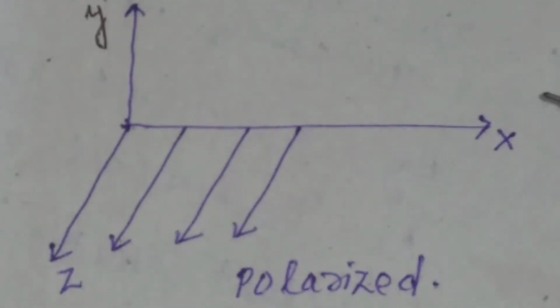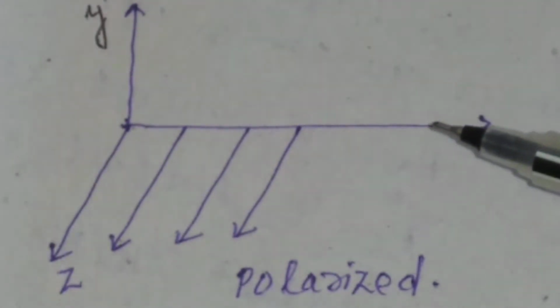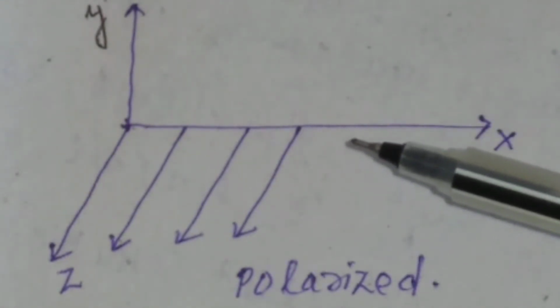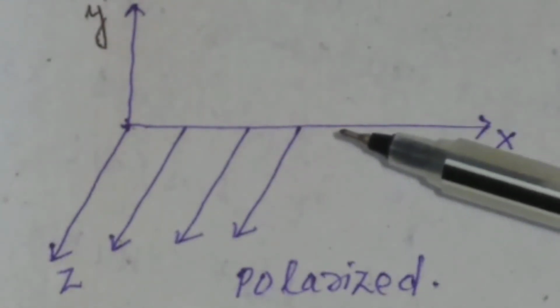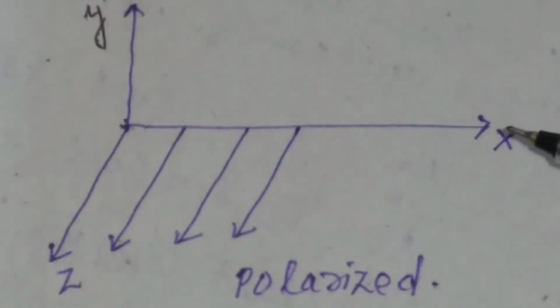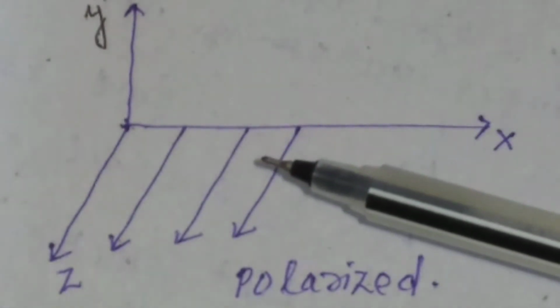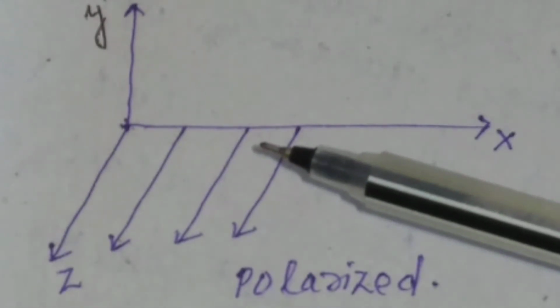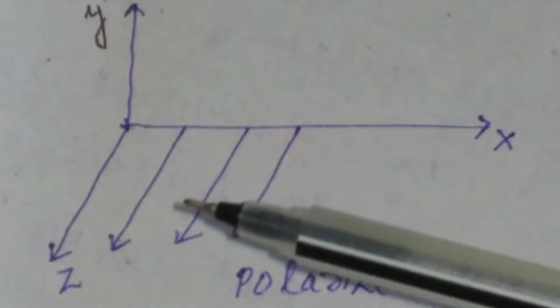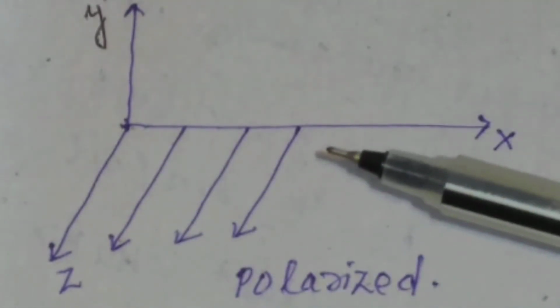Then what is the plane of polarization? The plane containing the electric field and the direction of propagation is called the plane of polarization. In this figure, the direction of propagation is along the x-axis and the plane containing the electric field and the direction of propagation is the xz plane.